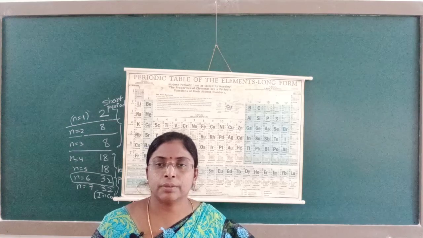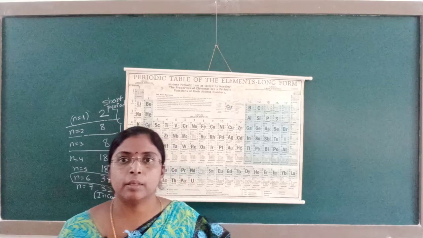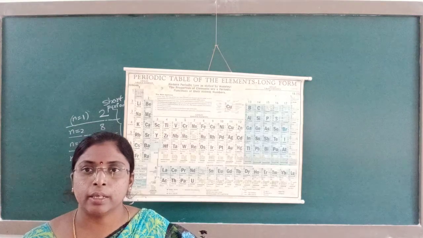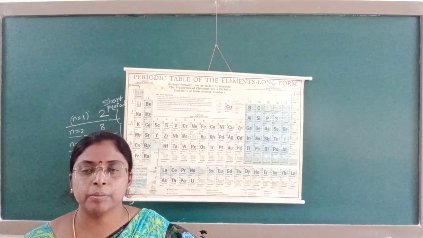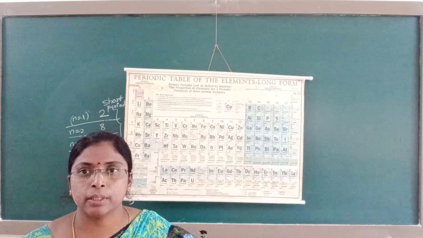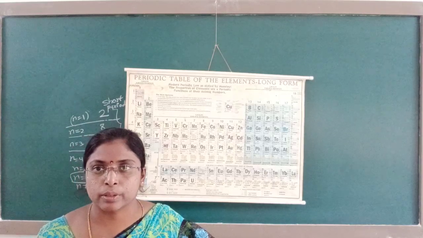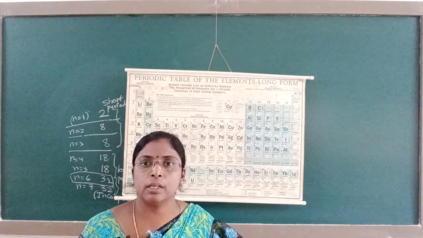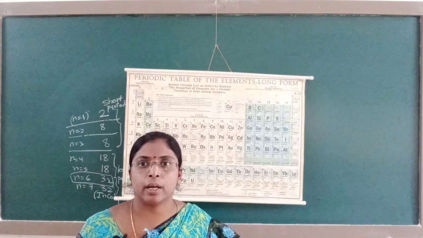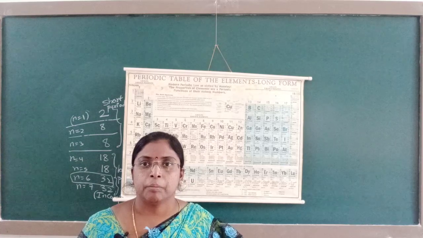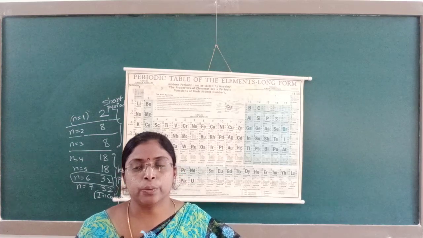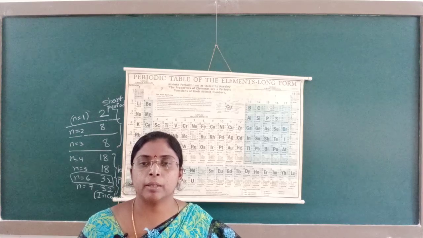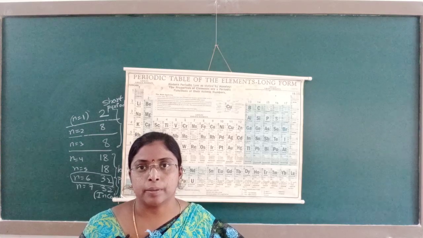In the next class, we will discuss these elements, that is, elements having atomic number greater than 100, and how to name these elements by using the IUPAC rules. What is the IUPAC? IUPAC is the International Union of Pure and Applied Chemistry. Based upon the IUPAC rules, we will name the elements having atomic number greater than 100 in the next class.